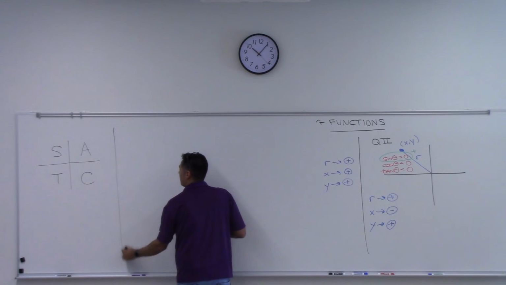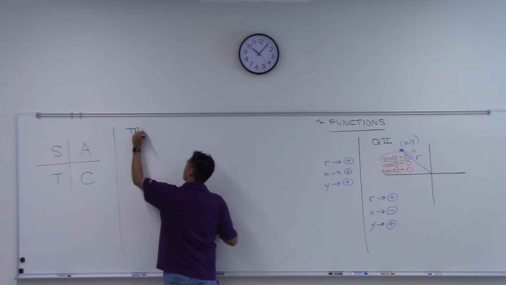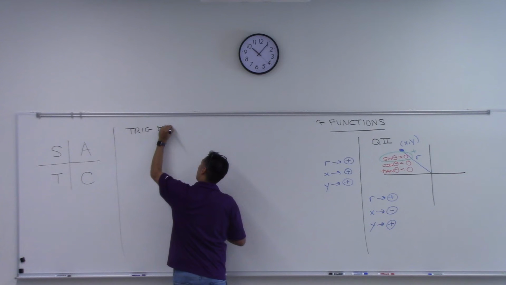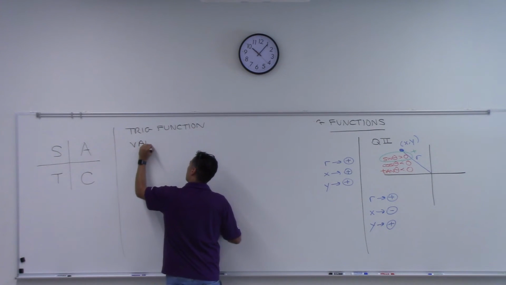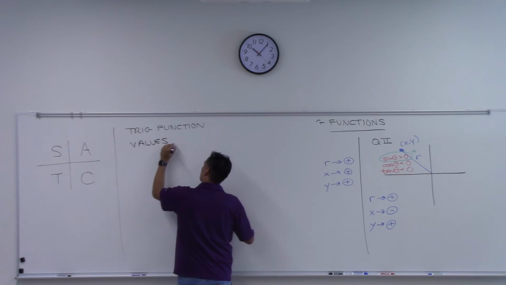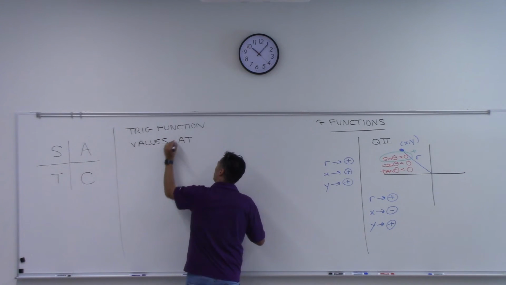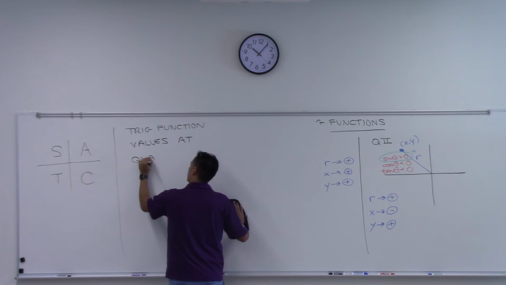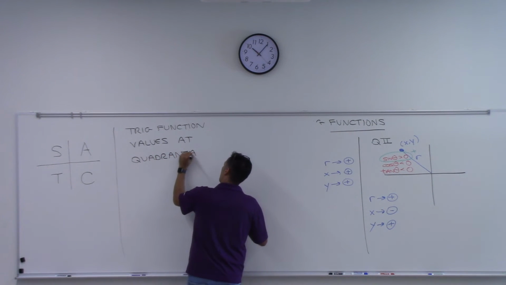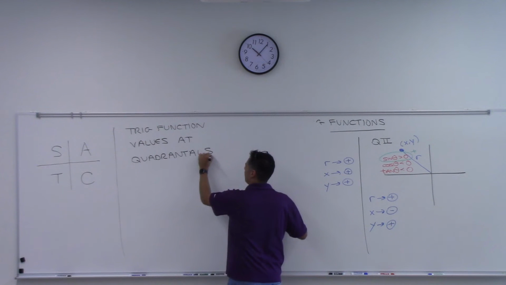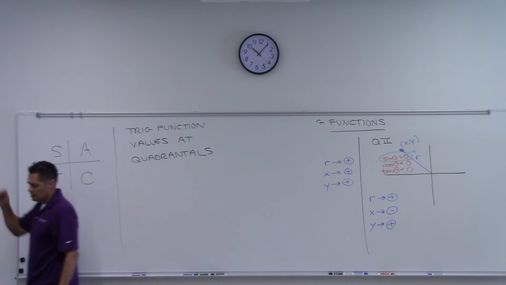Next idea. The trig function values at the quadrantals. Do you remember that word?